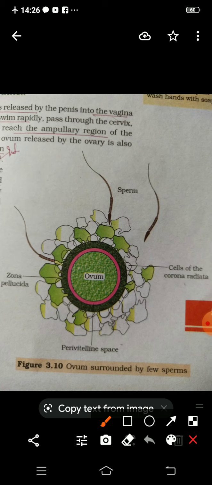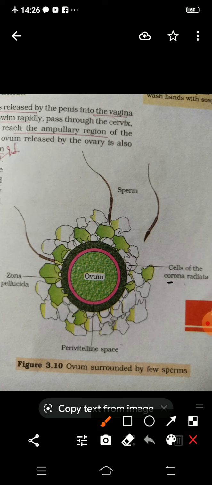So after getting entry into the ovum, as I told you, the zona pellucida becomes thickened. And what happened next? The zona pellucida and the plasma membrane induce the completion of meiotic division, because you have studied that the ovum is released at the secondary oocyte stage. So the divisions are incomplete, and now they are going to complete.